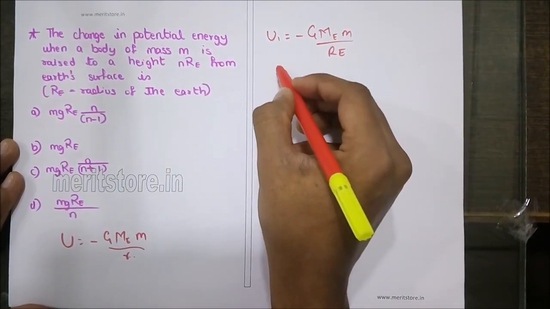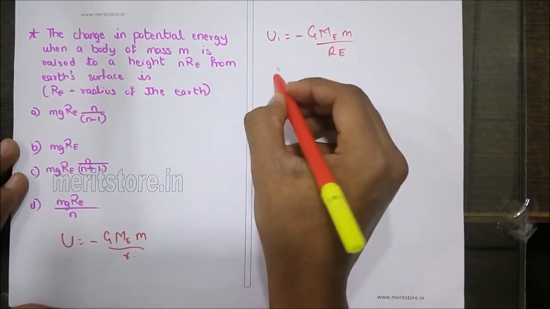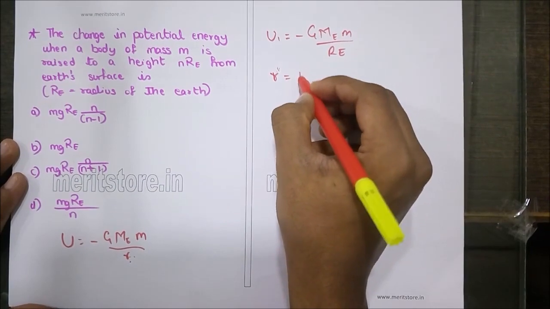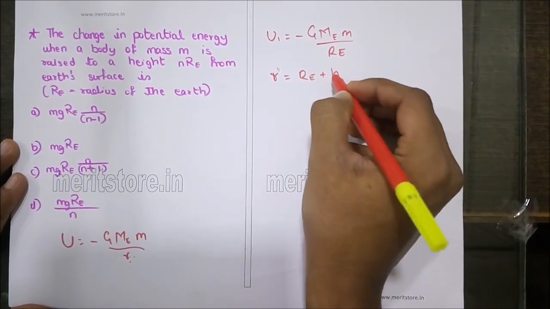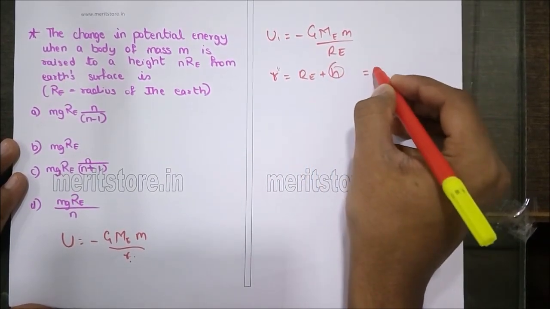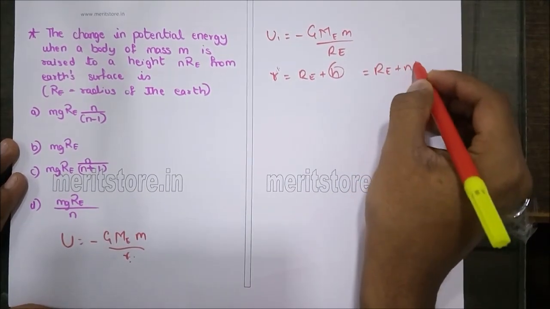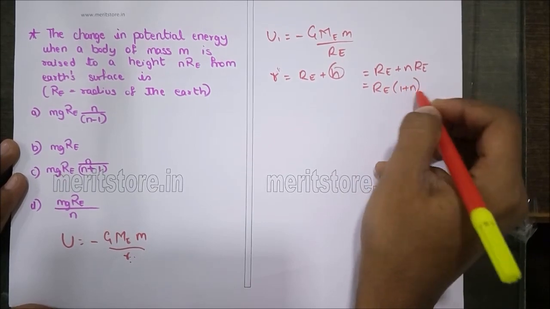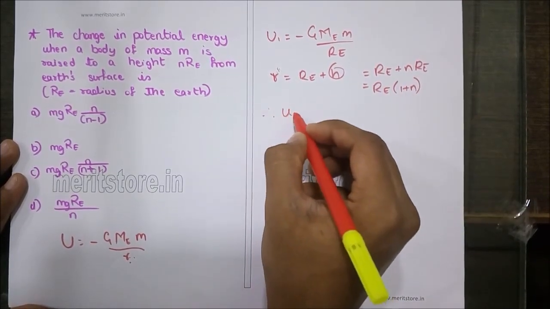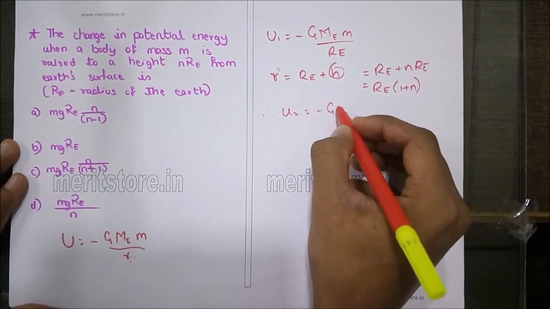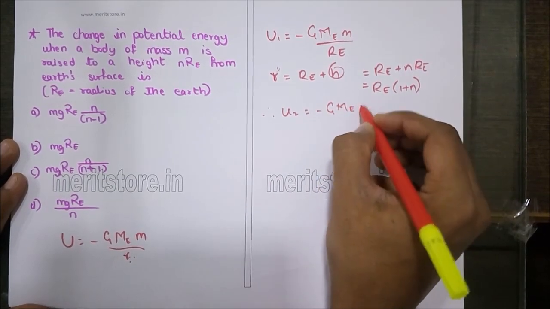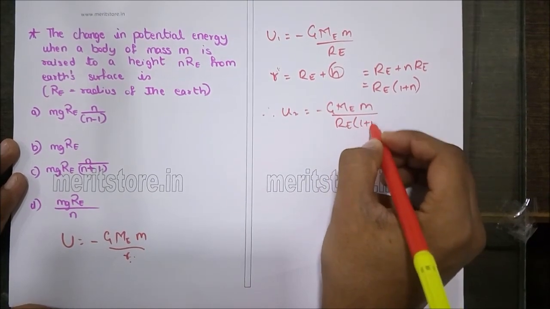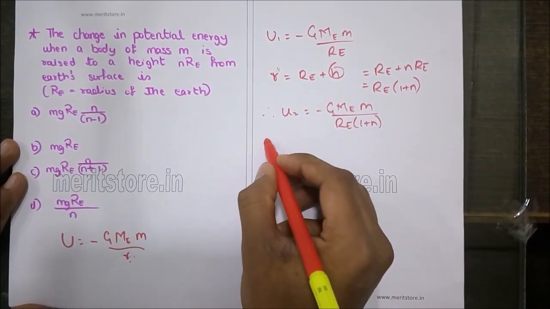Now at a height h, which is n times Re, the distance r becomes Re plus h, which is nothing but Re plus n times Re, which is Re into 1 plus n. Therefore the potential now becomes minus GM m upon Re into 1 plus n.